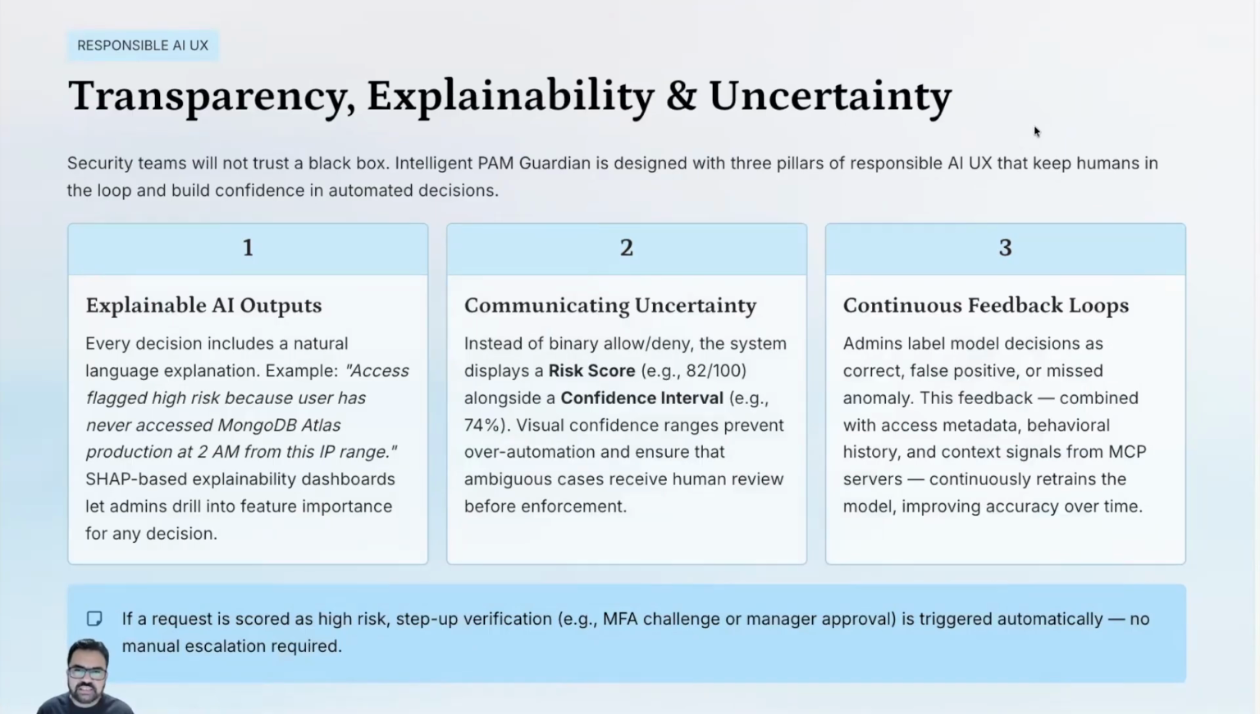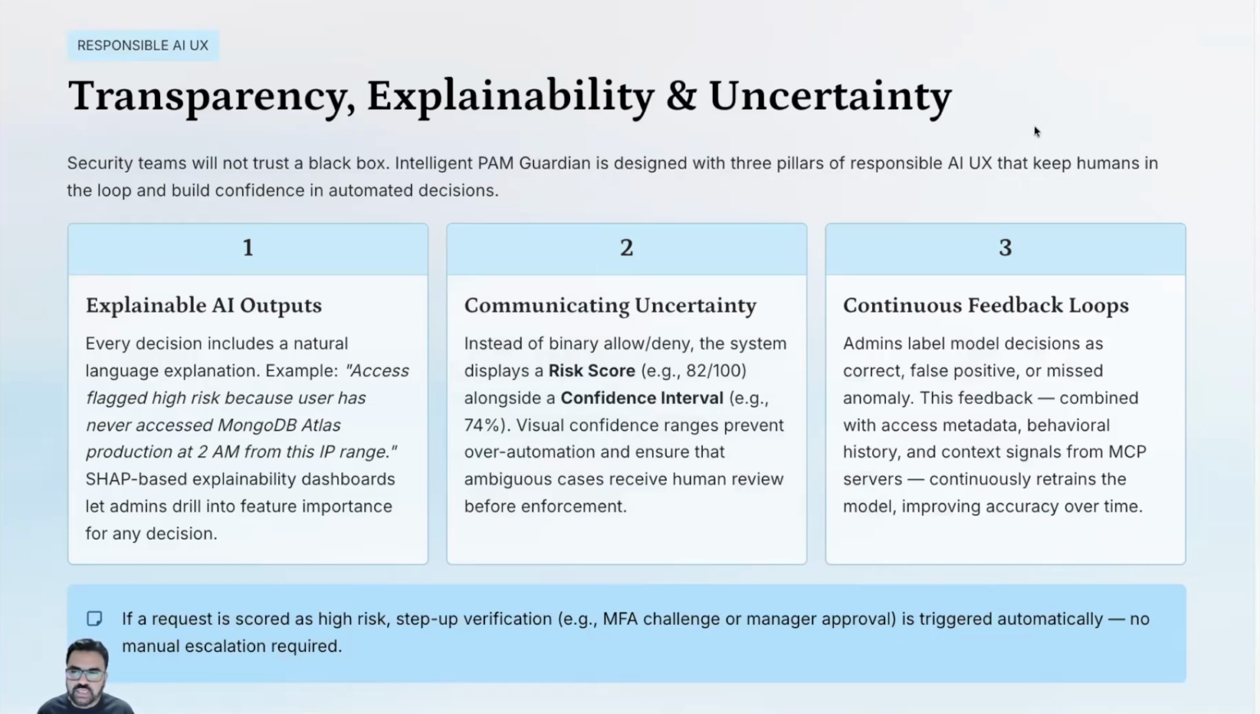Now, in the area of responsible AI, we wanted to make sure we also provide the transparency and also the explainability in the UI design. Security teams don't trust a black box, so we don't want to hide anything in the platform. So the Intelligent PAM Guardian is designed with three pillars of responsible AI that keeps human in the loop and builds confidence in the decisions the platform will be taking on their behalf.